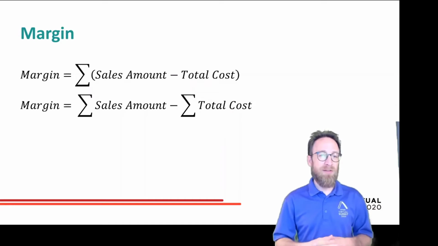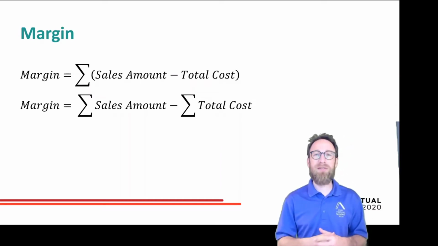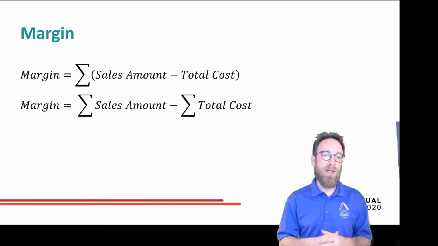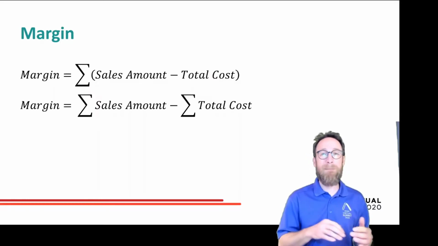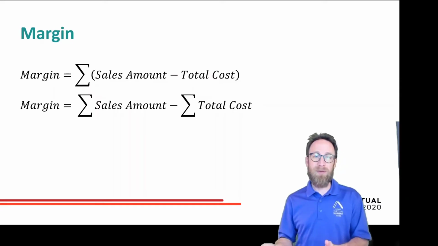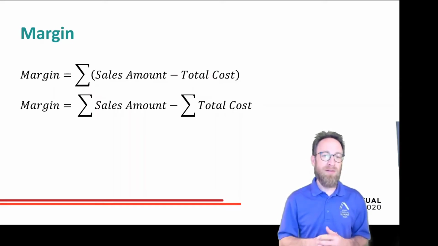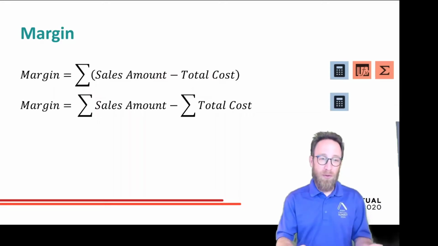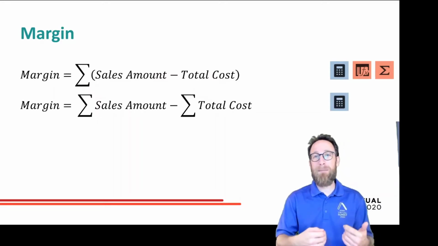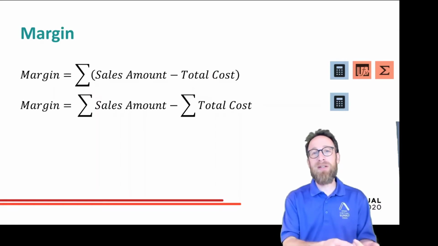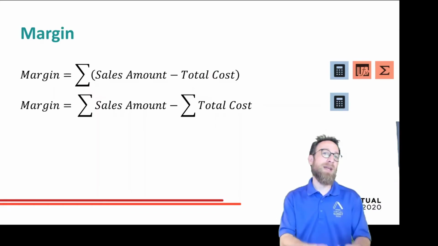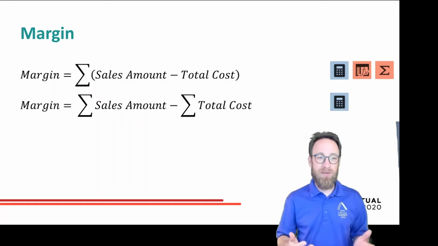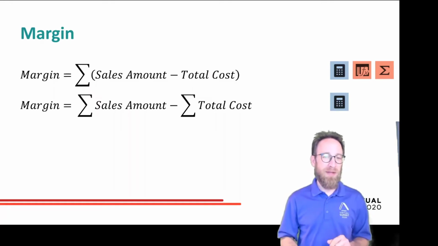The margin can be calculated, that's the question to you, as the sum over the differences of sales amount and total costs, and or can be calculated as the sum of sales amount minus the sum of total cost. So is it one or both right? Think again, and yes, both are right. We can calculate it in both ways because we can always exchange plus and minus. It doesn't matter if we first subtract something and then add up something, or if we first add up something and then subtract something. Those are the rules in mathematics.